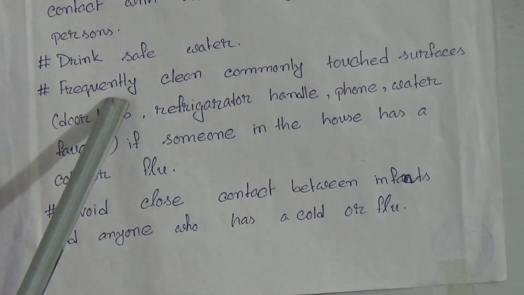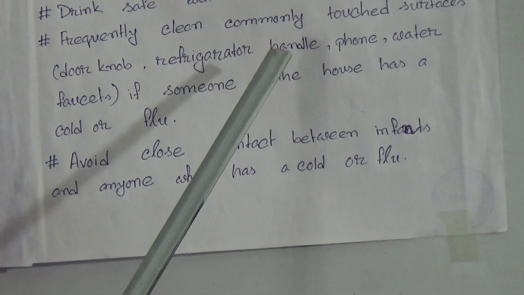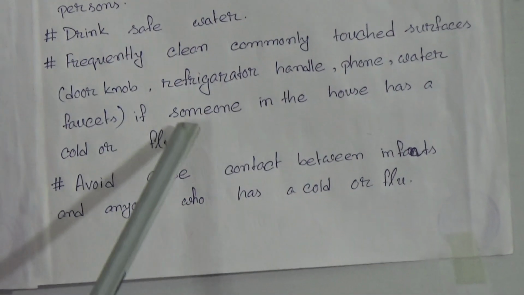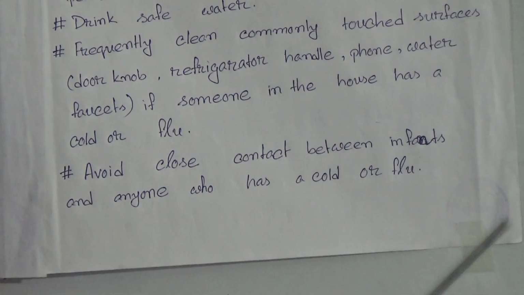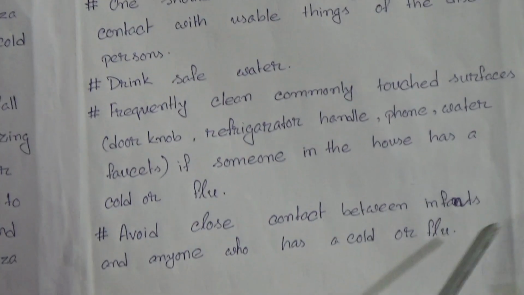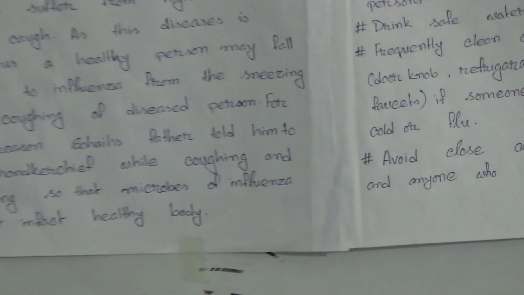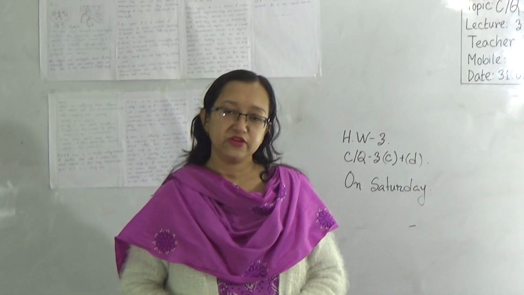Number 6. Frequently clean commonly touched surfaces, doorknobs, refrigerator handles, phones, water faucets, if someone in the house has a cold or flu. And number 7. Avoid close contact between infected persons and anyone who has a cold or flu. So, in this way we can take preventive measures to keep ourselves safe from the flu or influenza.